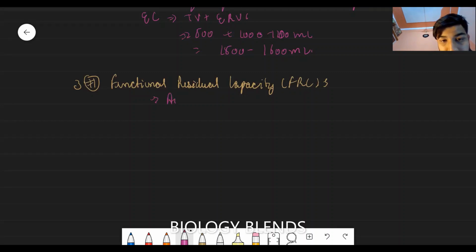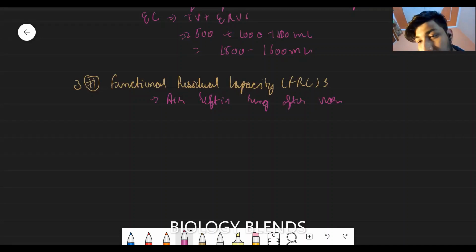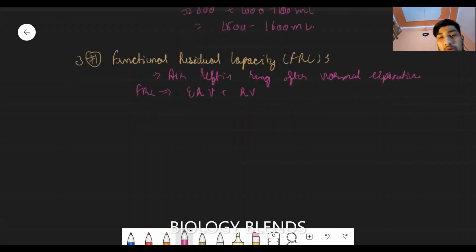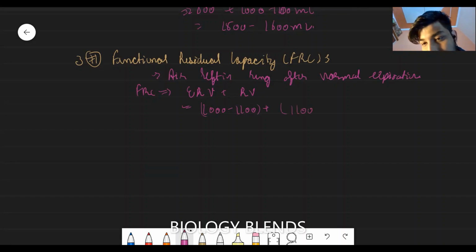So it is the air left in the lung after normal expiration. Its value is ERV plus residual volume. Expiratory reserve volume is 1000 to 1100, plus residual volume 1100 to 1200.